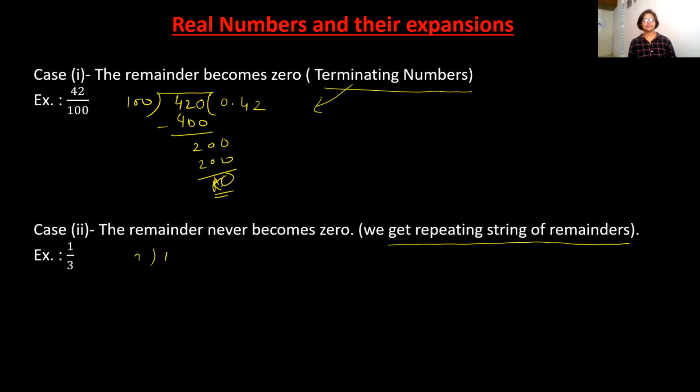Again you put the decimal and add a 0, because 1 is less than 3. 3 3s are 9, and then you get 1 as remainder. Again you add 0. 3 3s are 9. So it will go on till infinity. So it is non-terminating.